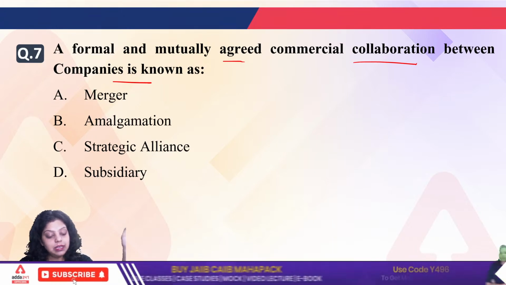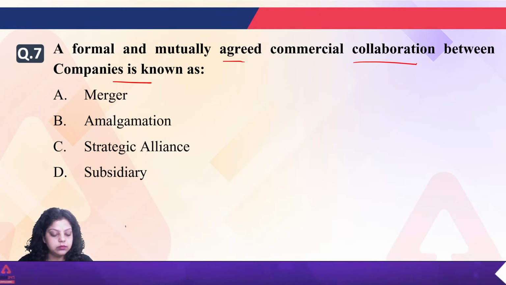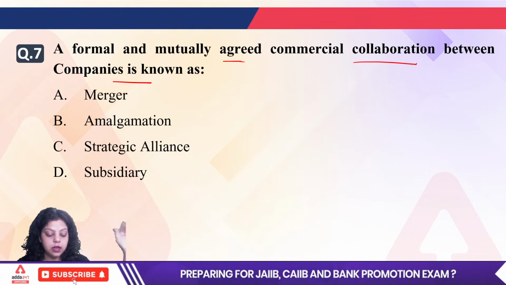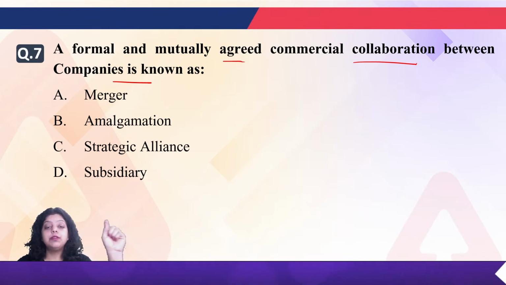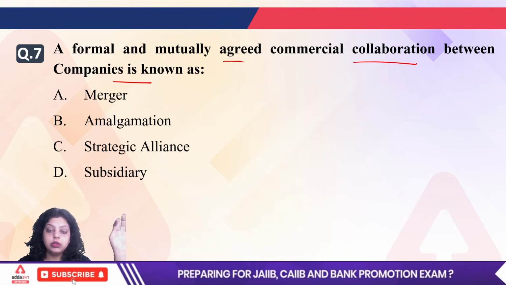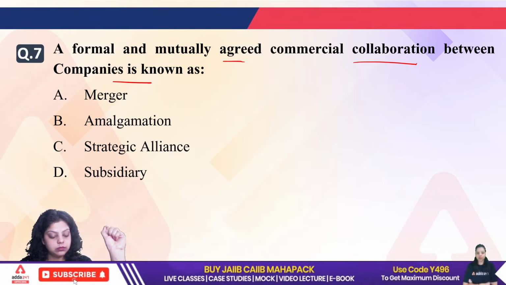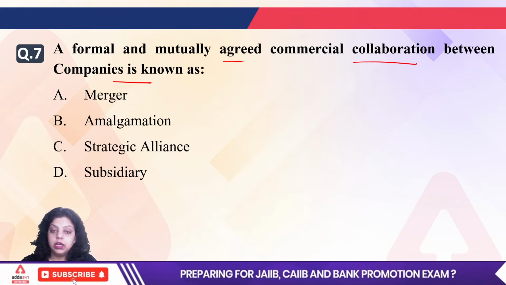So everyone is saying that it is merger or strategic alliance. Munni and Ashok are saying, and Kirti is saying amalgamation. What about the rest? We are saying formal and mutually agreed commercial collaboration. No, it will not be merger, it will be amalgamation. No, it can't be strategic alliance, it will be amalgamation.